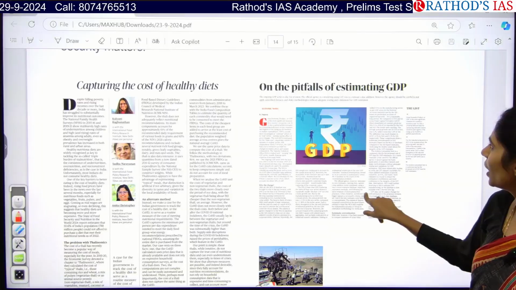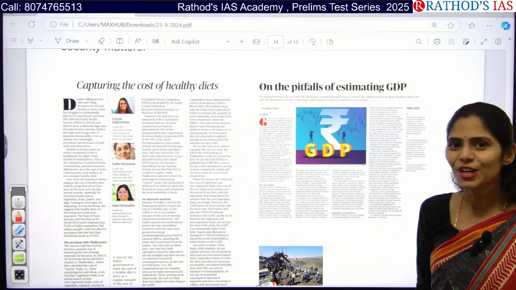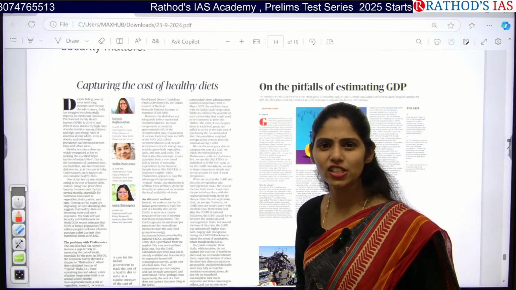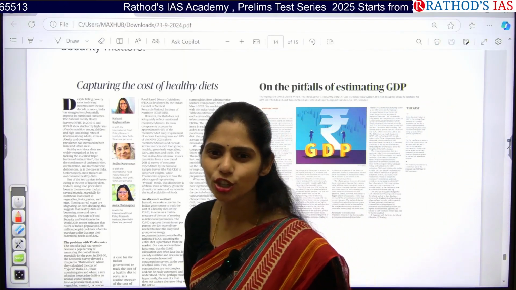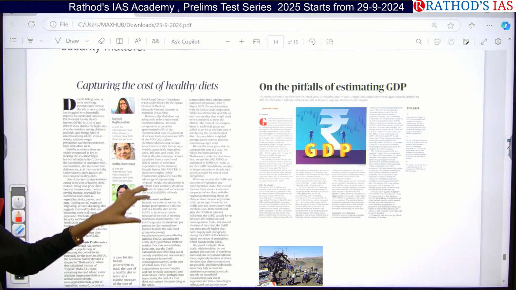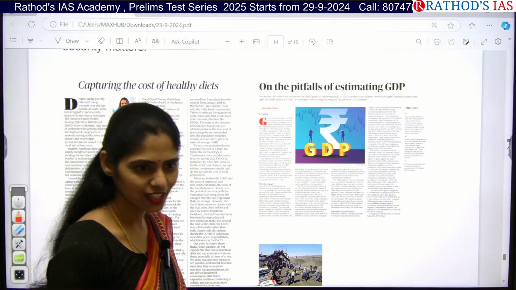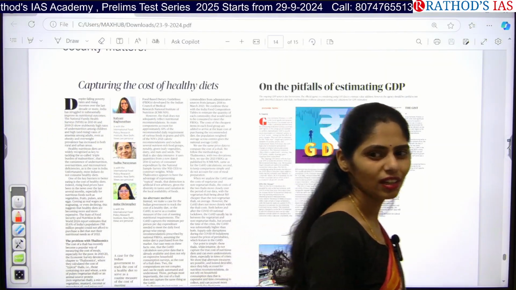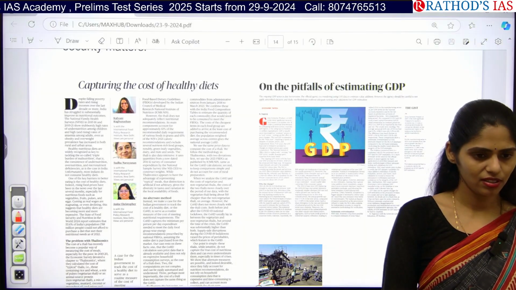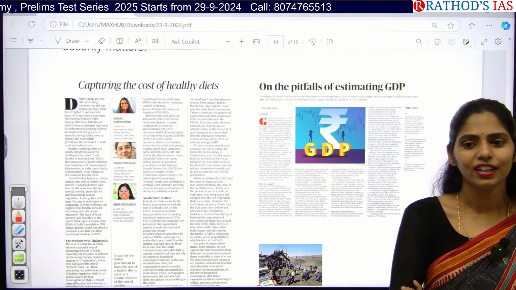So there are other articles. The first one is capturing the cost of healthy diets. So actually in GS paper 3 there is one question like how millets will be ensuring nutritional security and food security. So here, healthy diet, can we include millets? Yes or no? So what are the millets? Jowar, ragi, bajra, types of millets?